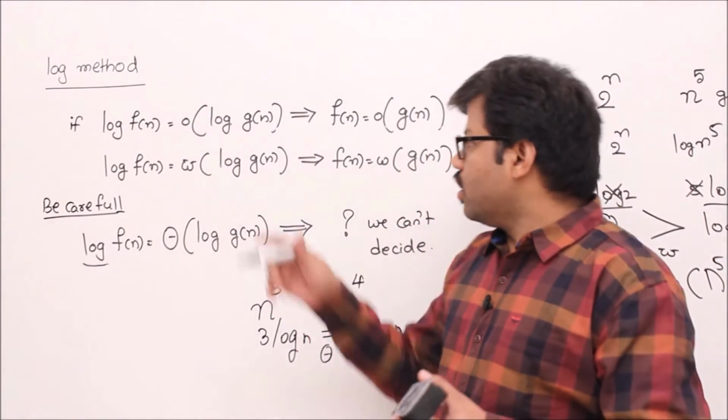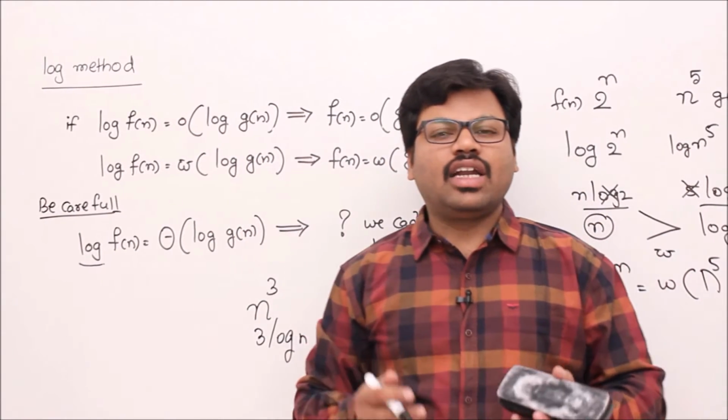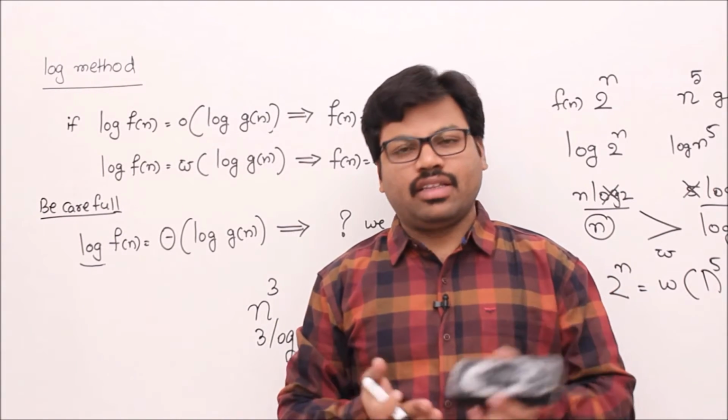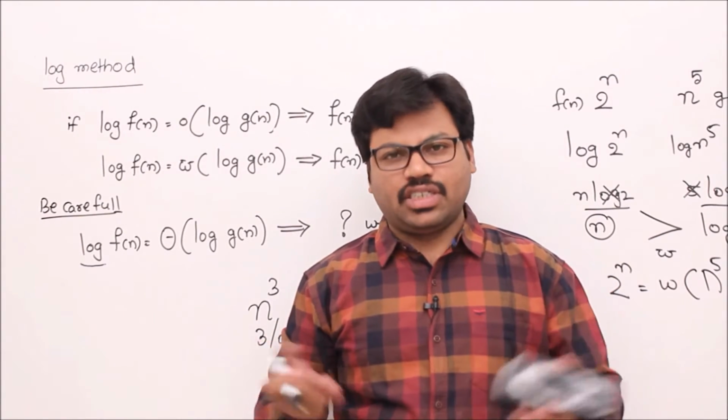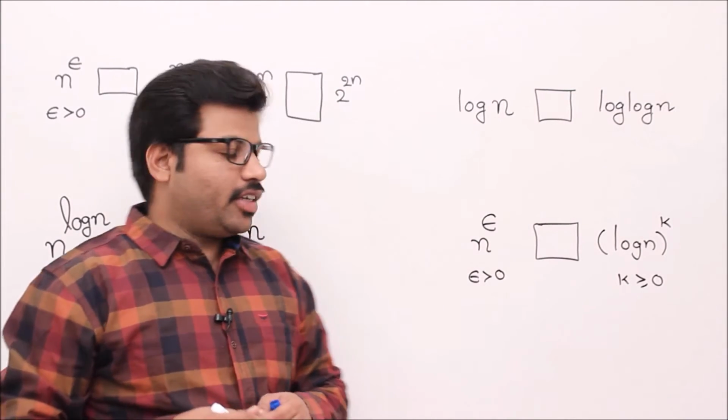Either you should get small o between them or small omega between them. In that way this log method really helps you a lot in comparing functions. Remember it. Let's see some numerical problems related to asymptotic notations.